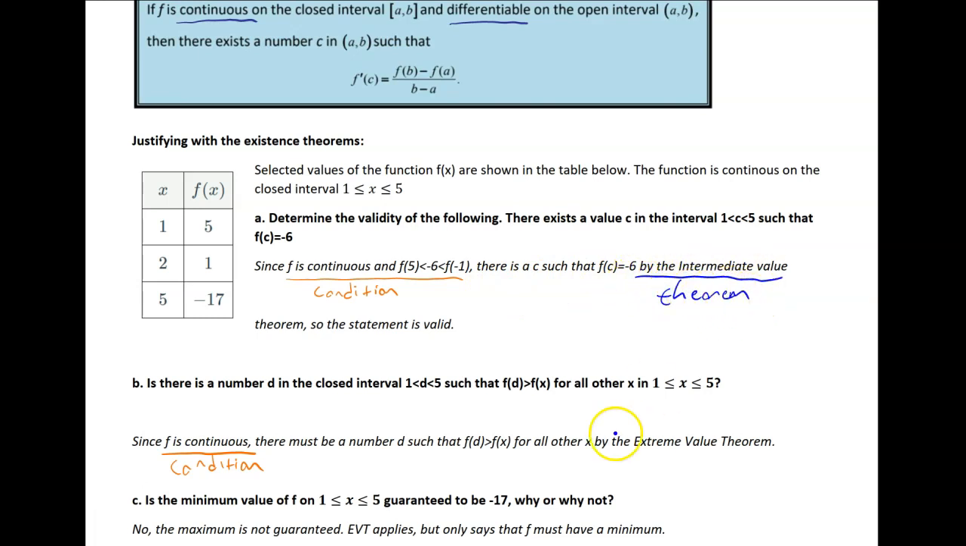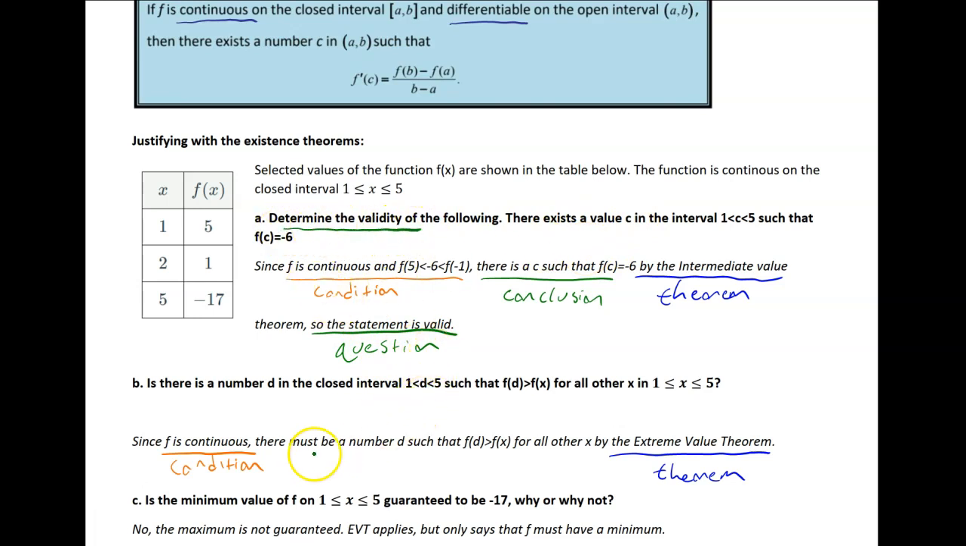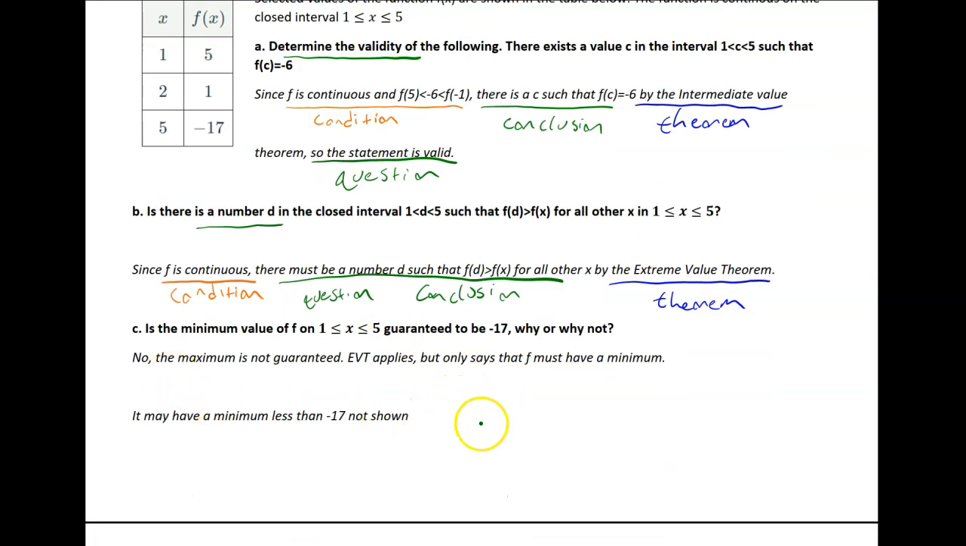Then we invoke the theorem. And the last thing we do is we write our conclusion. And the order here doesn't matter so much. And notice here in this sentence, again, the order doesn't matter. We also restate the question. So the question is, determine whether the statement is valid. We say the statement is valid. Here is our conclusion. And notice, is there a number D? Here is the question restated in our conclusion as well. Just like we do in the humanities, it's good to restate the question in our answers.